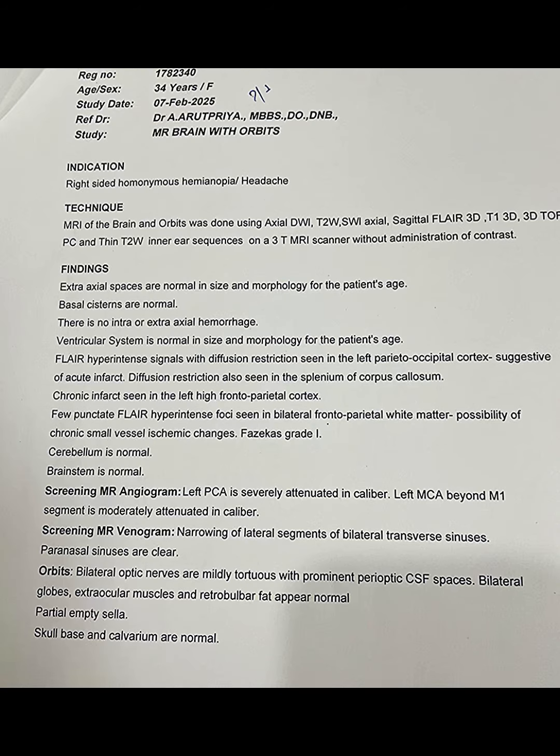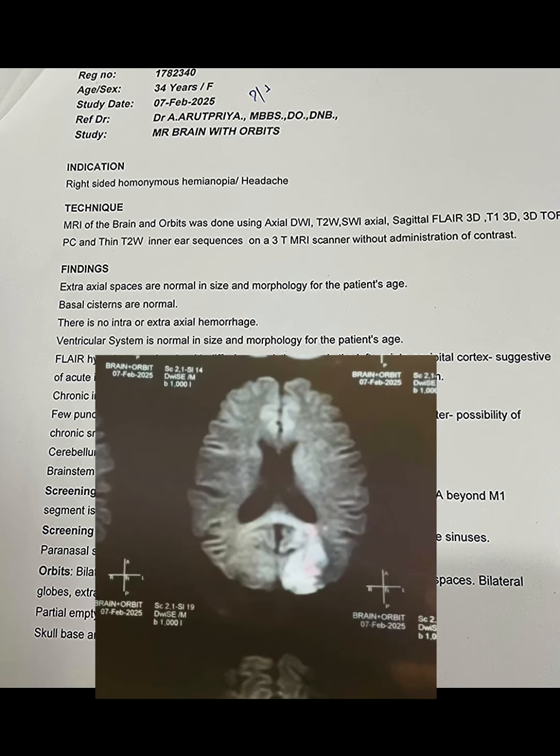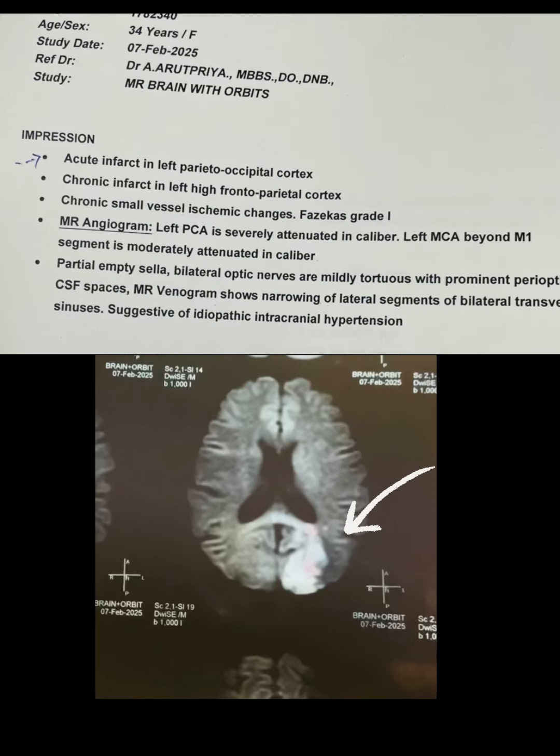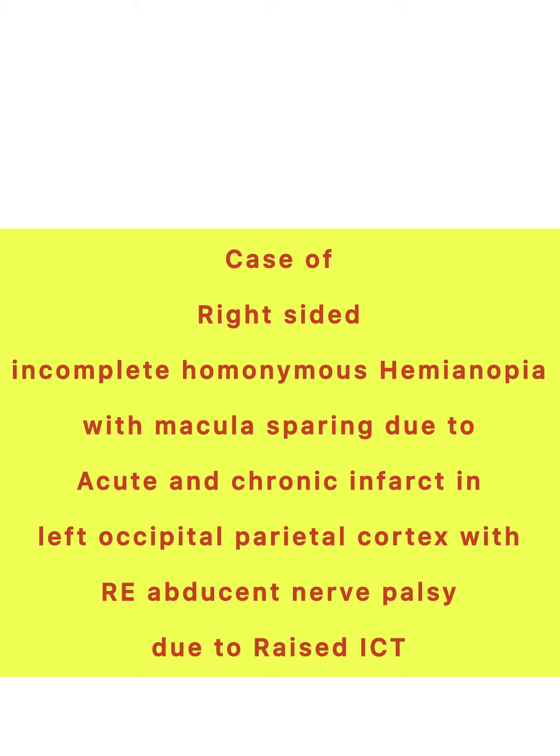MRI shows acute and chronic infarct involving the left parieto-occipital cortex with raised intracranial hypertension. This is a case of right-sided homonymous hemianopia with macula sparing due to acute and chronic infarct in the left parieto-occipital cortex, with right abducens nerve palsy due to raised intracranial tension. So this is how we decode the neuro-ophthal case.